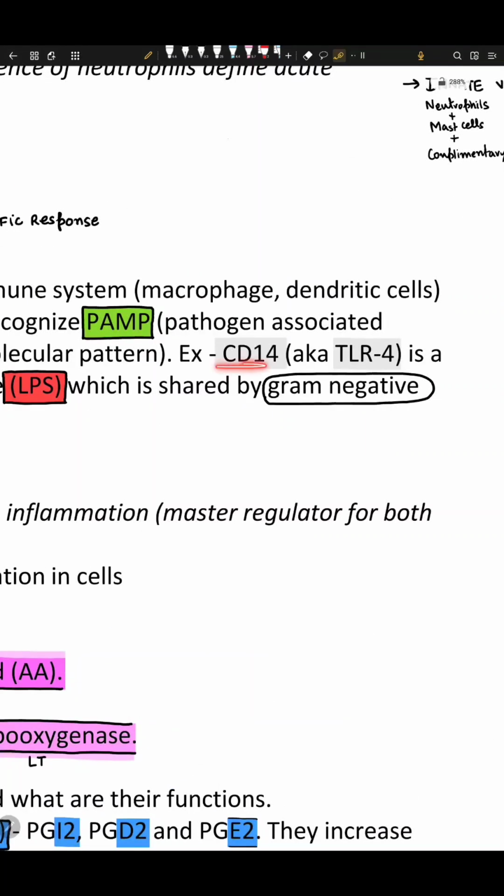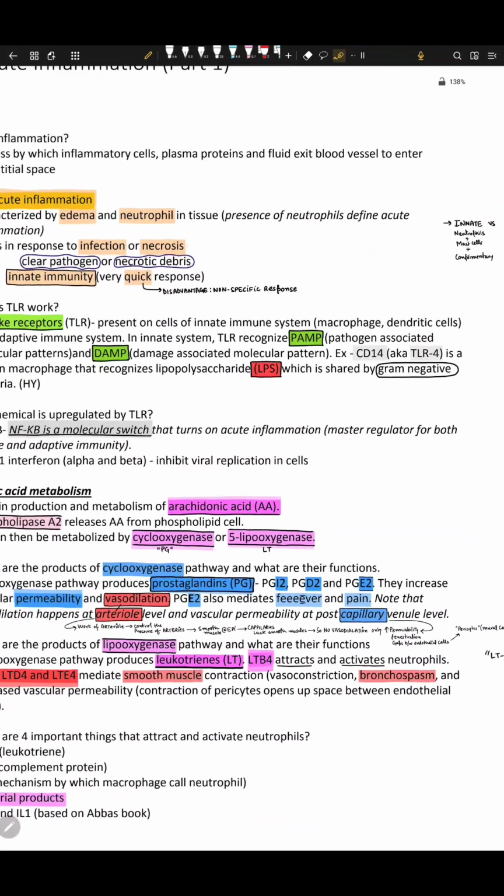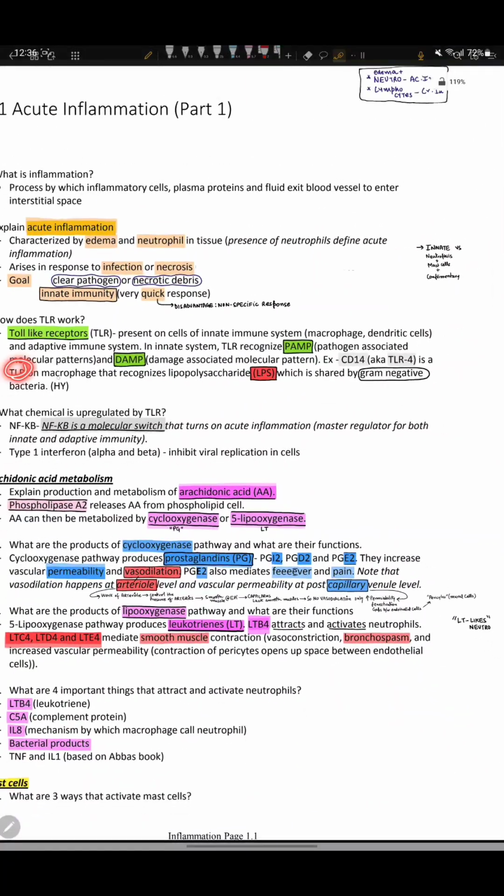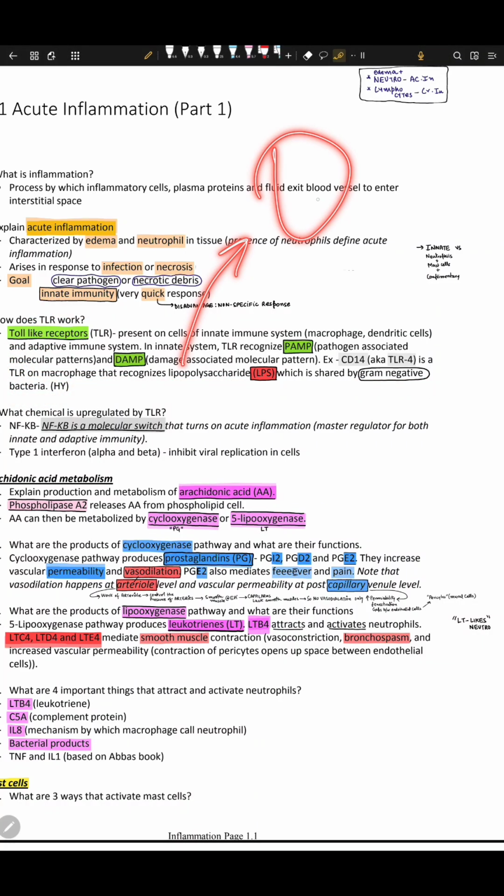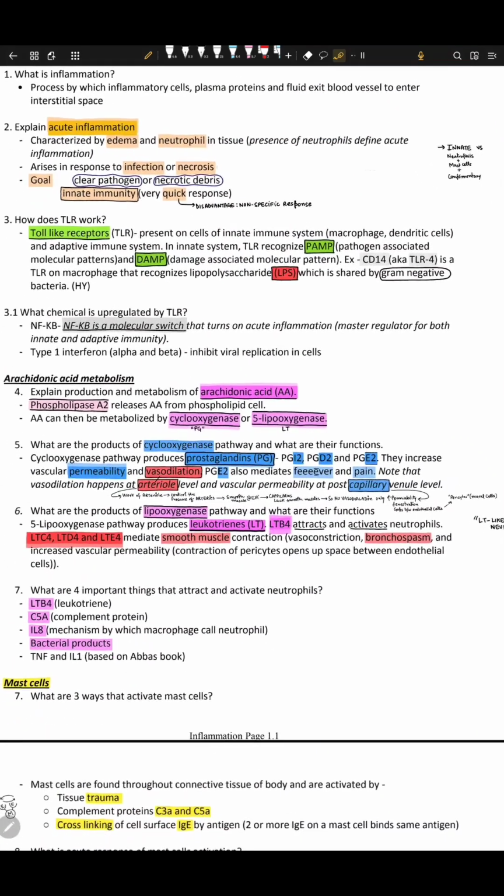For example, CD14, also TLR4, is a TLR receptor found on macrophages that recognizes lipopolysaccharide, LPS, which is shared by gram-negative bacteria. So it recognizes this. It's like entering a new state or new city through a toll plaza, which says someone has entered inside, so it recognizes it. That's how I remember it.